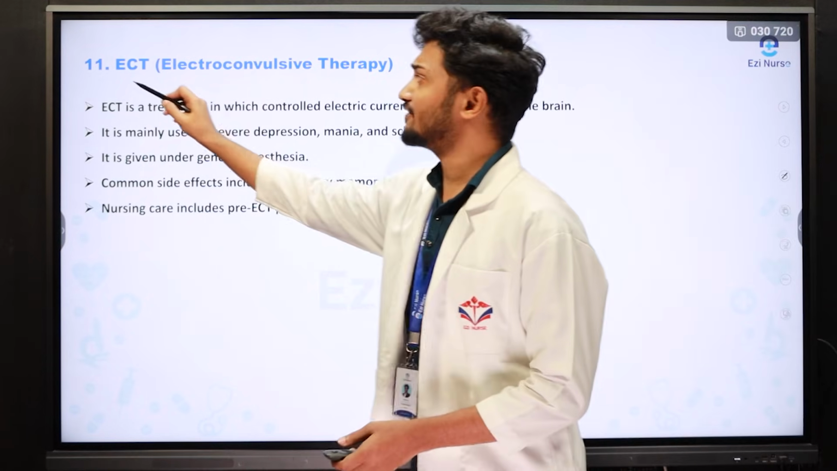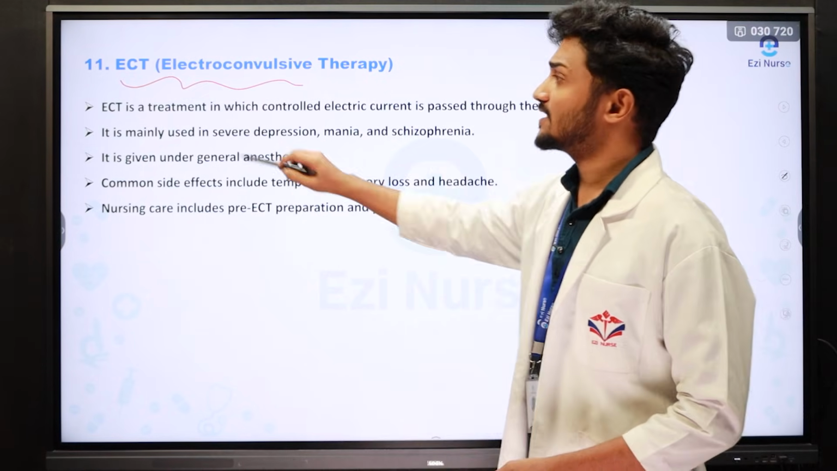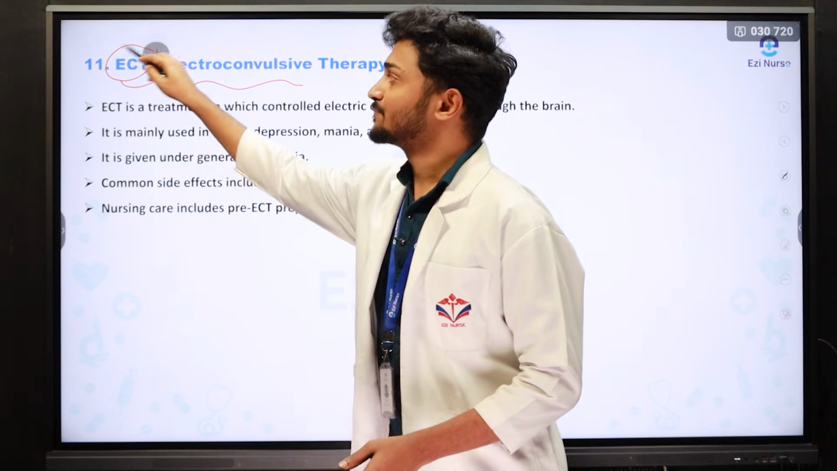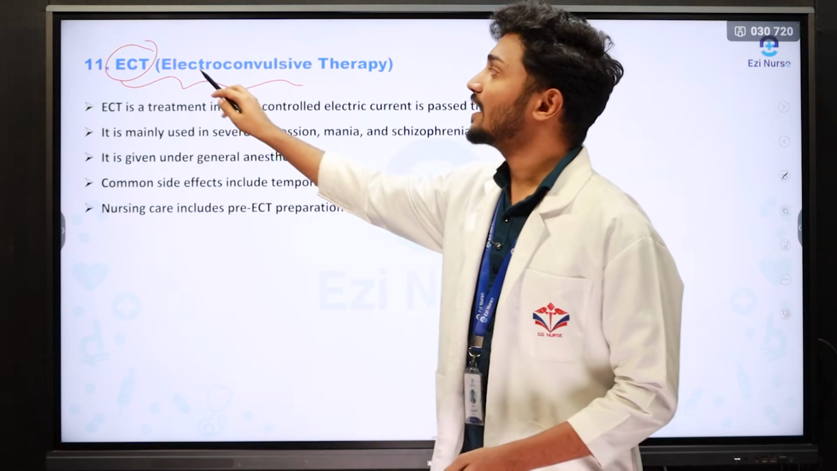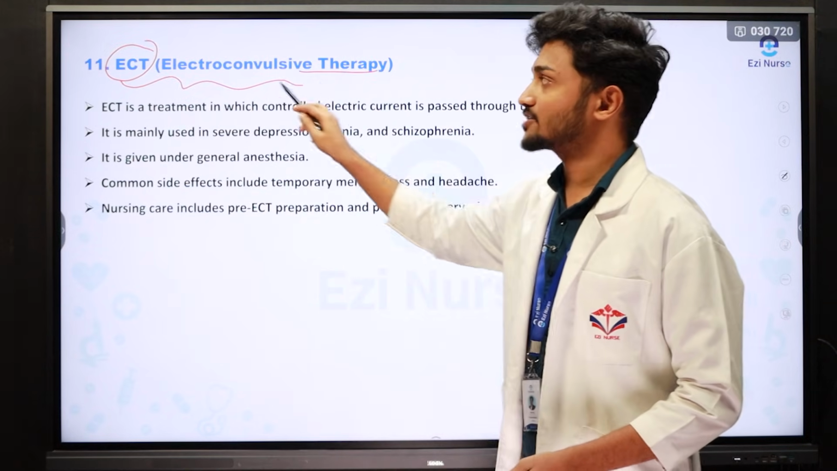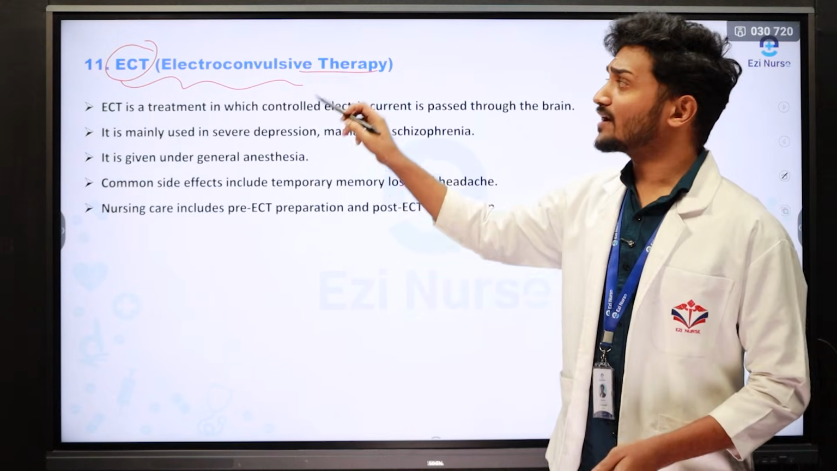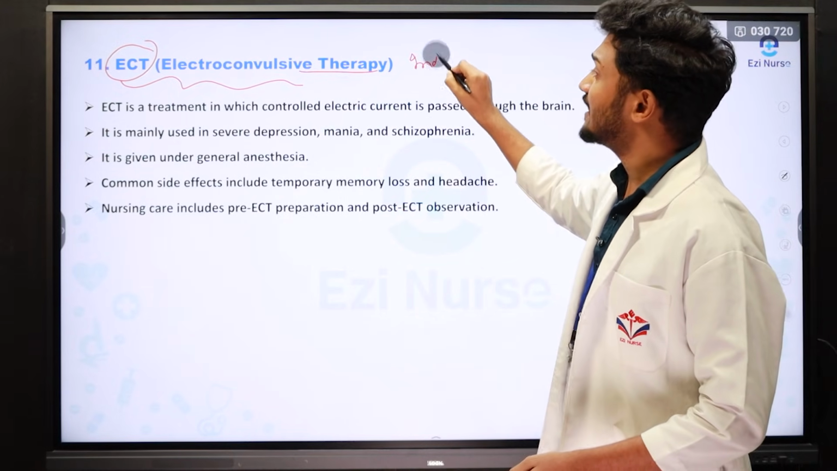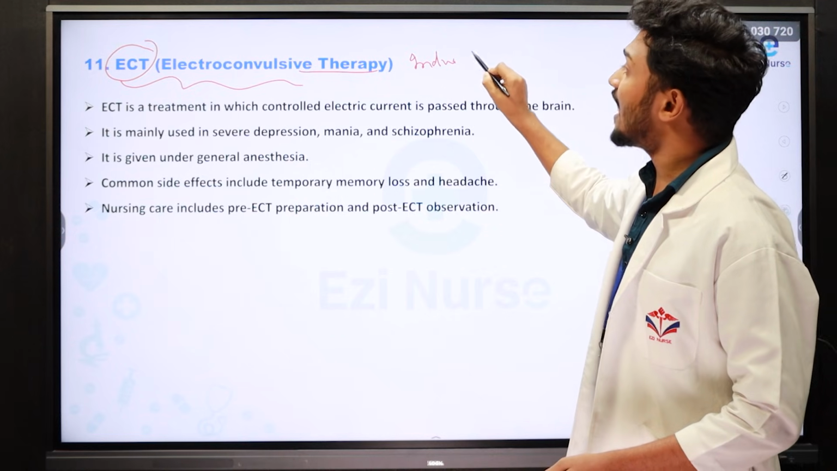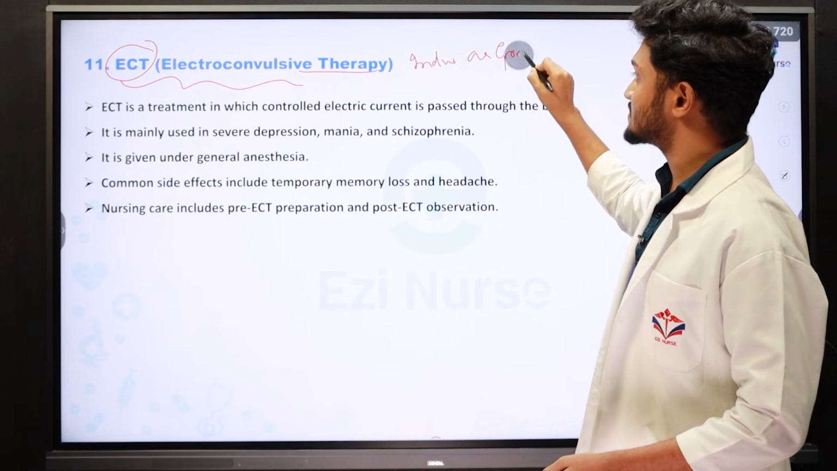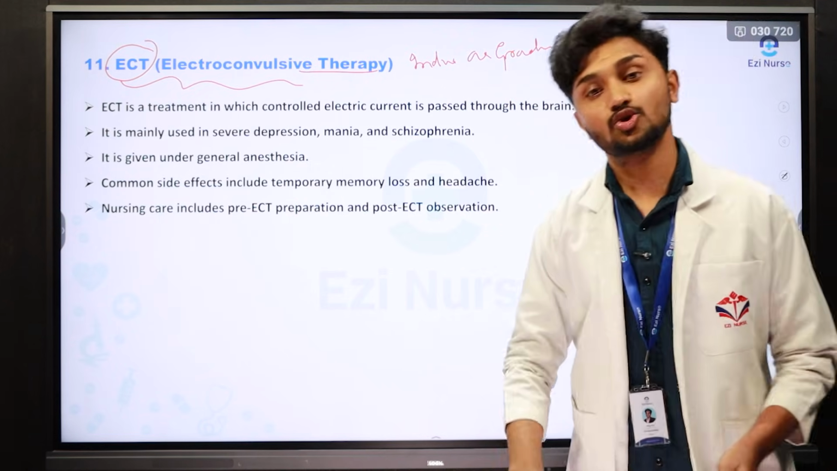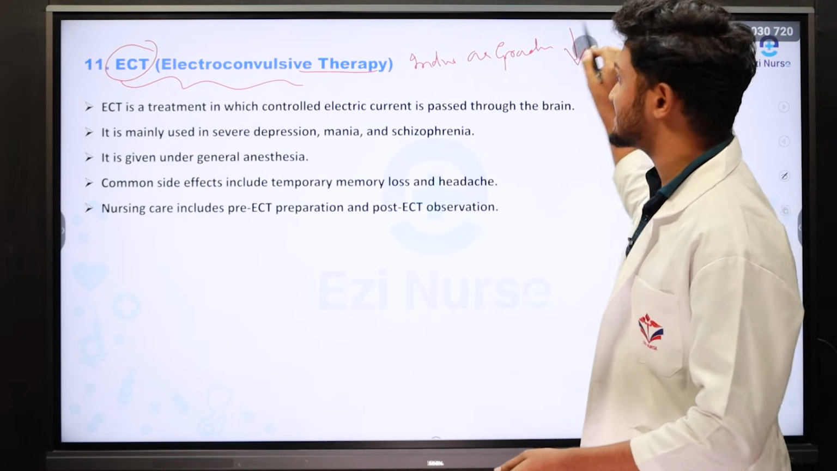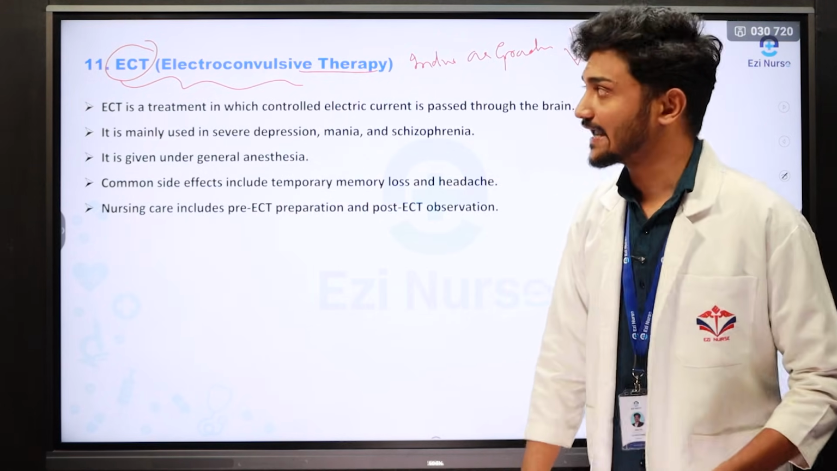Very important question. Definitely they will ask it in the examination. That question is ECT. The full form of ECT is electroconvulsive therapy. Generally, what is meant by ECT? ECT is a process of inducing artificial grand mal seizures in the patient to reduce the signs and symptoms of psychiatric disorder.